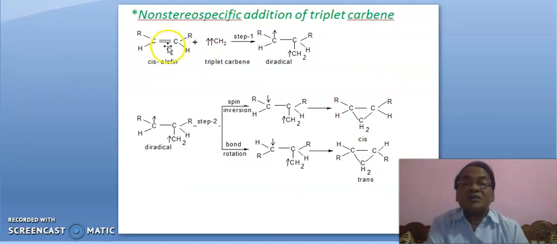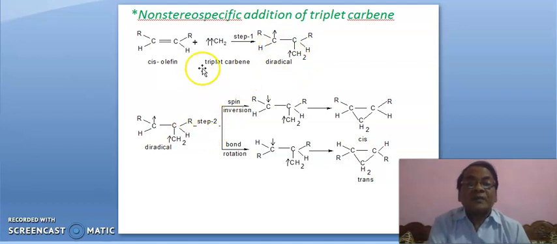The pi bond is broken first, leading to a diradical. This is step 1, and step 2 is spin inversion. One electron has clockwise spin, the other anti-clockwise spin. Spin inversion takes place, then the electrons pair up, leading to this.